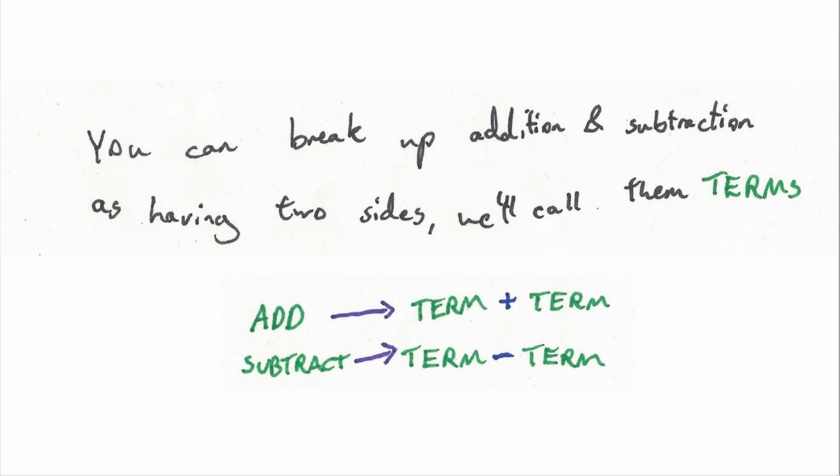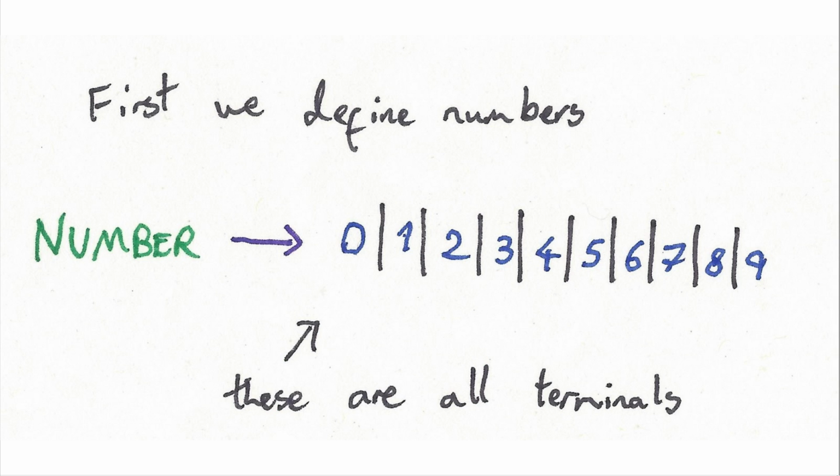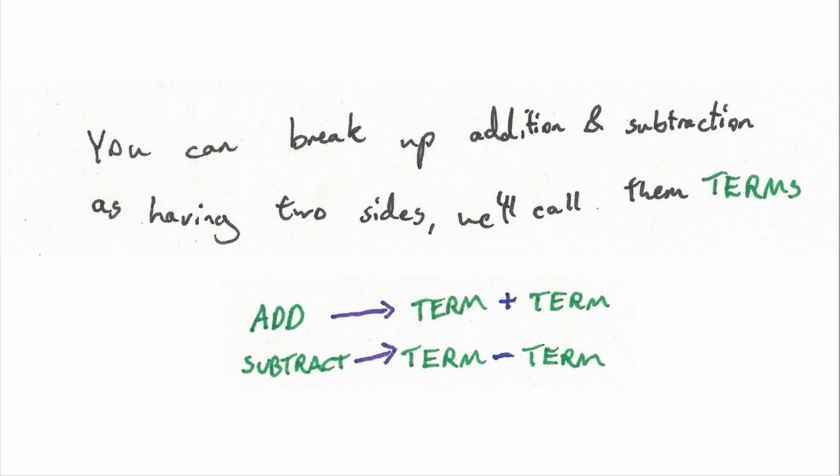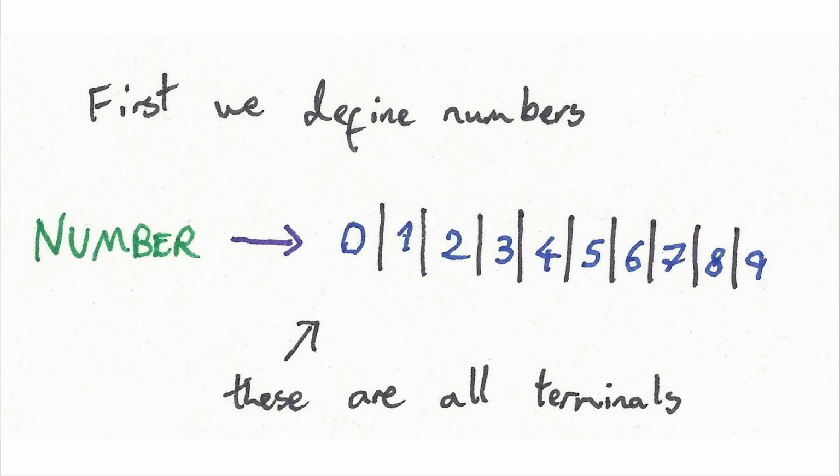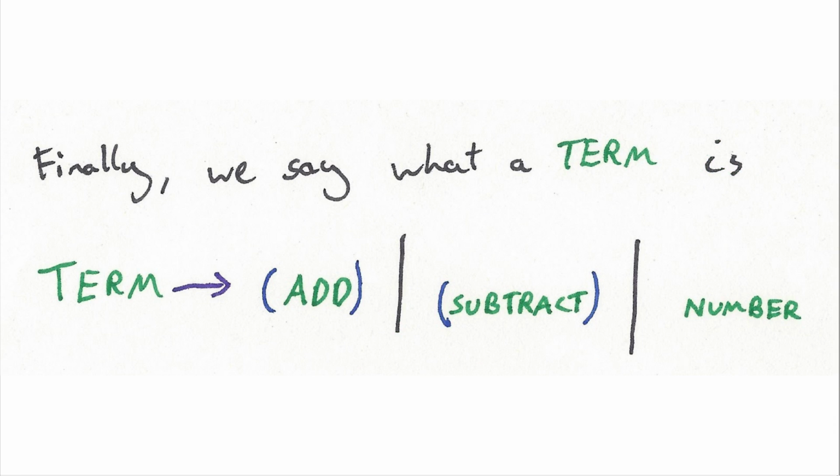Now we want addition and subtraction. So an addition we know looks like this. It has a plus sign, and subtraction also has a minus sign, and they've got something on both sides of that. We're going to call those terms, and a term can be a number or it can be something else. So now just to remind you, we have a number, 0 to 9, add, subtract, and now we need to define a term. And a term can be a number, or it can be another addition with brackets around it, or subtraction with brackets around it. And that's our entire grammar for our little language. And yeah, those 4 rules should be able to give us a whole language.